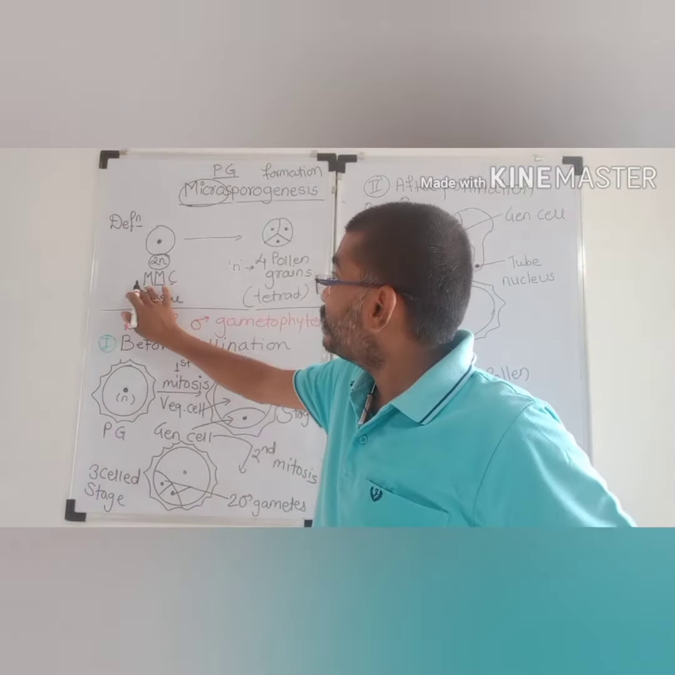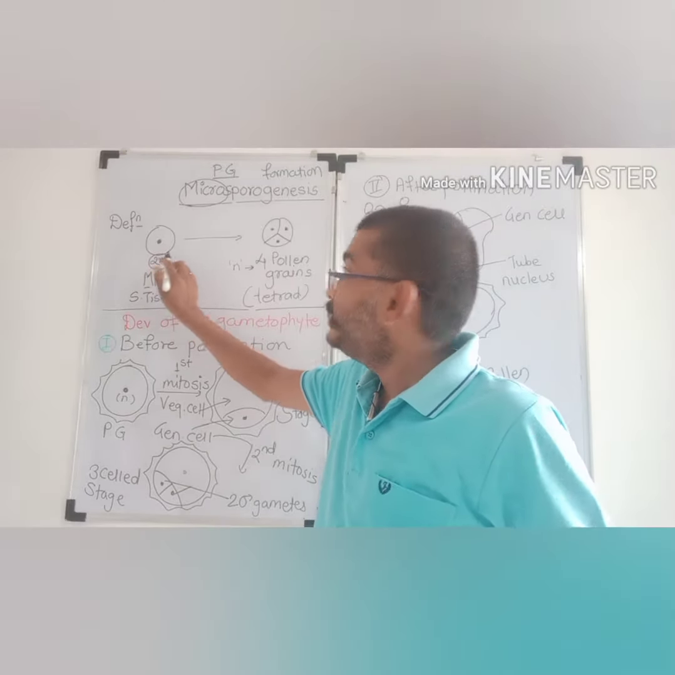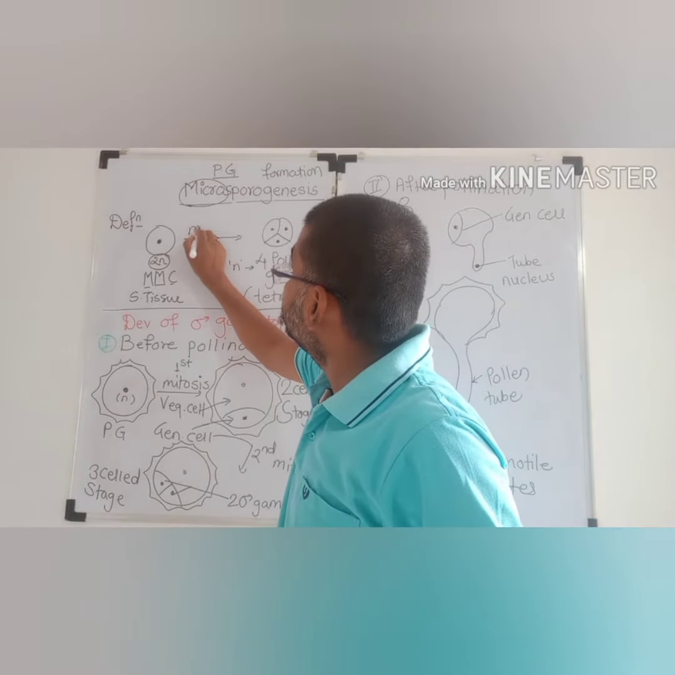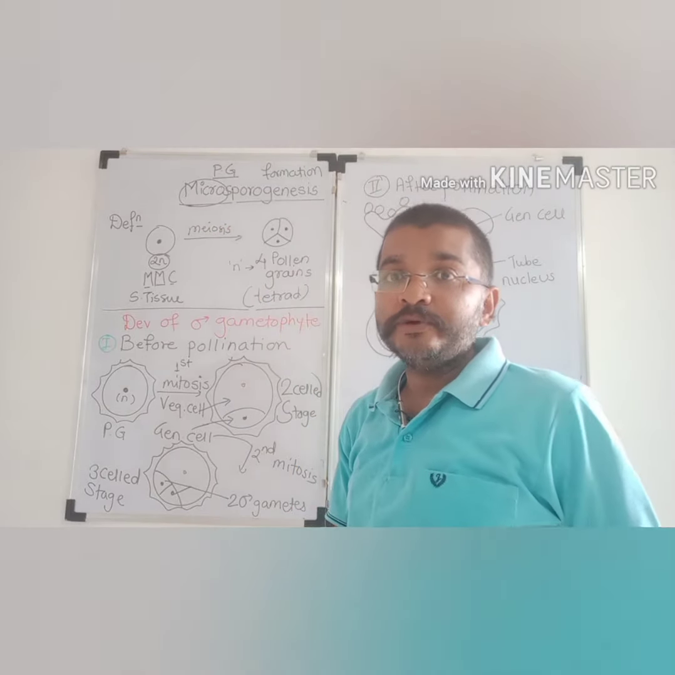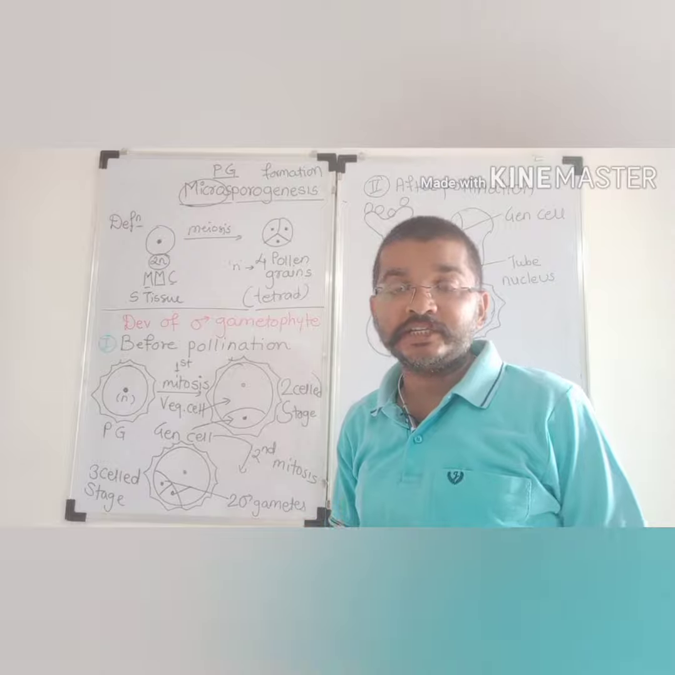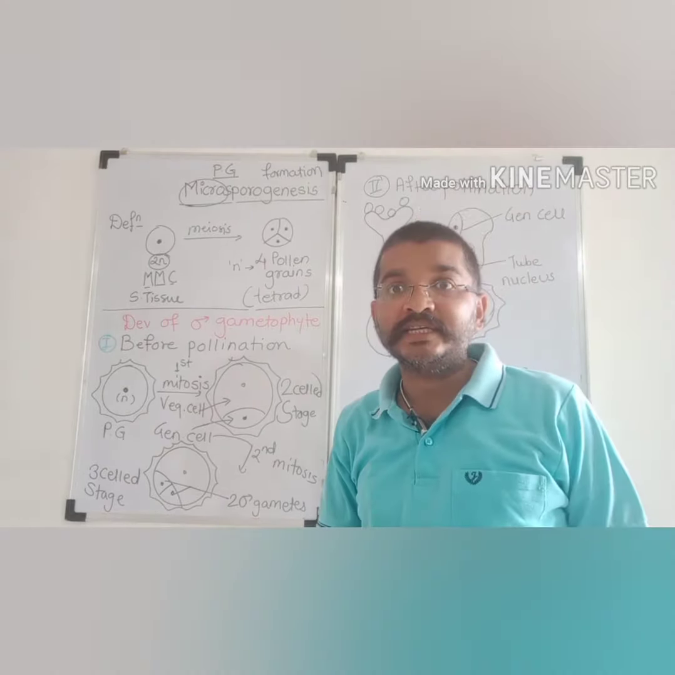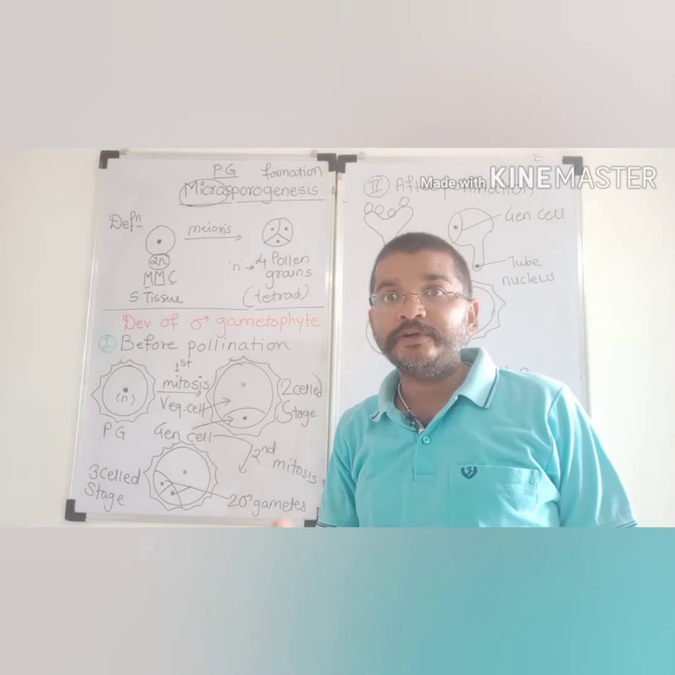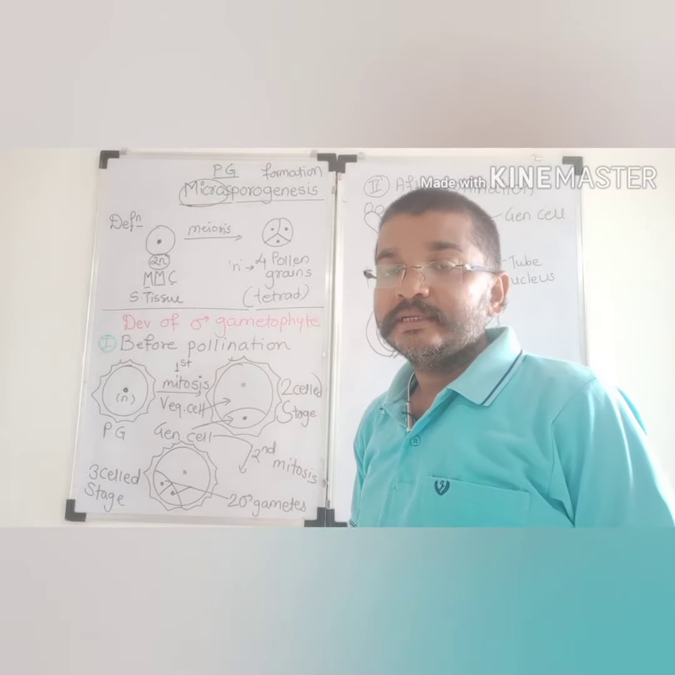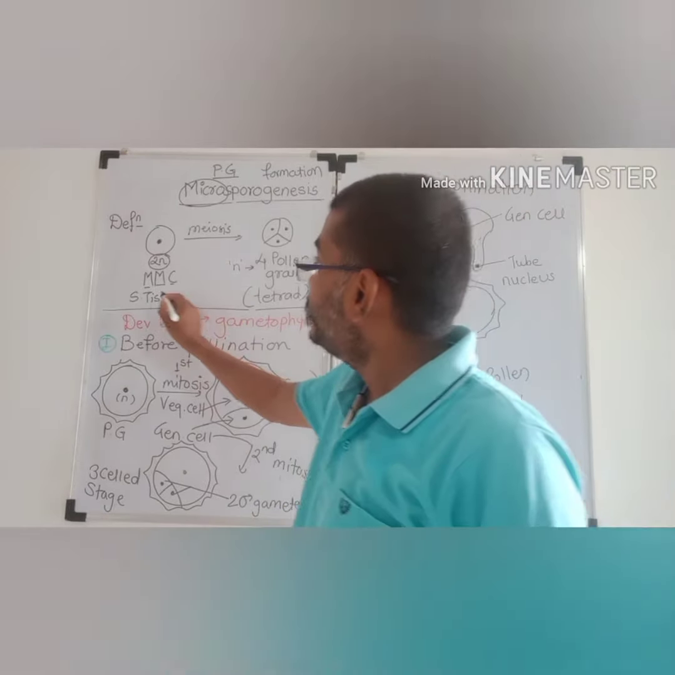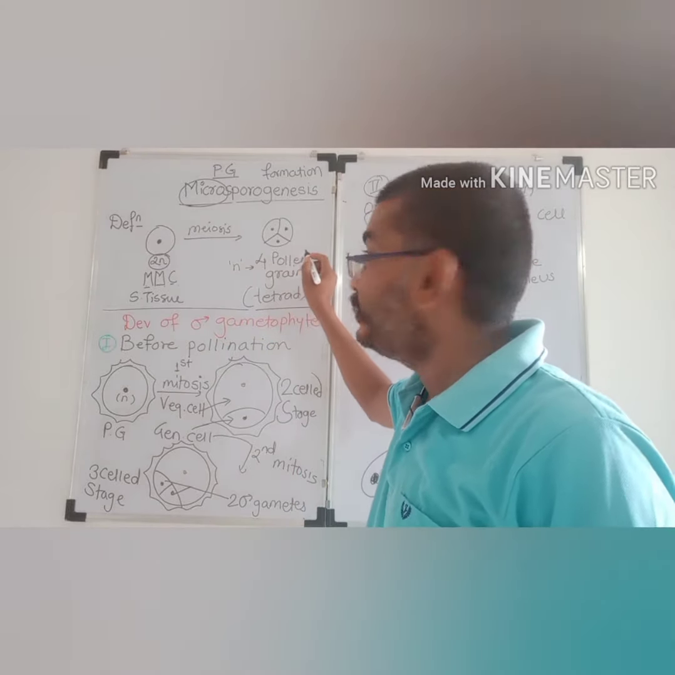Such a microspore mother cell, which is diploid in nature, undergoes meiosis. It undergoes what? Meiosis. We know what meiosis is. Meiosis is the reductional division, the process in which the chromosome number gets reduced and each and every daughter cell gets half the number of chromosomes of the parent cell. That process is called meiosis. So here the microspore mother cell undergoes meiosis and gives rise to 4 haploid pollen grains.